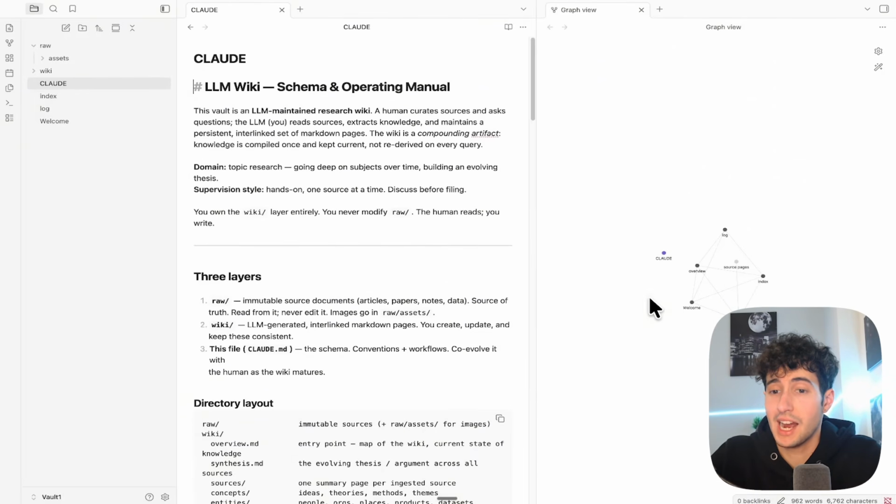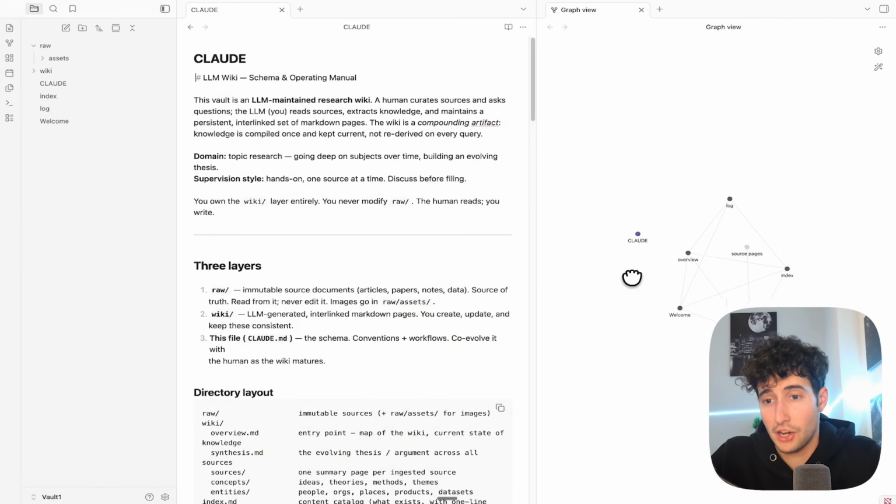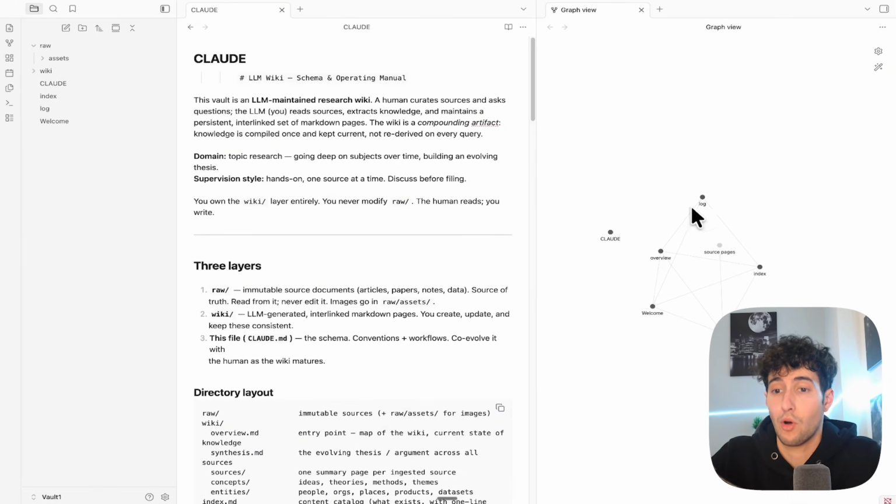Over here to the right, we will also be able to see our knowledge base being connected through all these different lines. Now I know this might not make sense yet, but don't worry, because you will understand this once we set up the main practical use case for this knowledge base, which is going to be an AI chatbot that has all the information about our business. So information about our clients, about our services, about our SOPs, about our policies, which then Claude will be able to retrieve in any new conversation and give us a correct response.